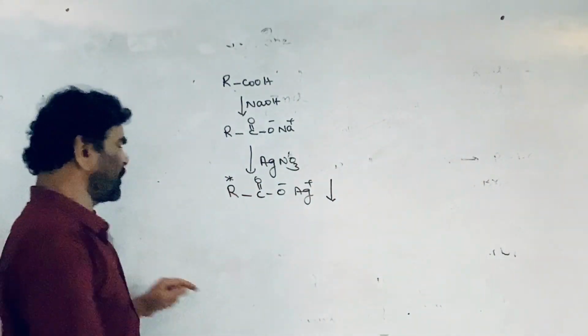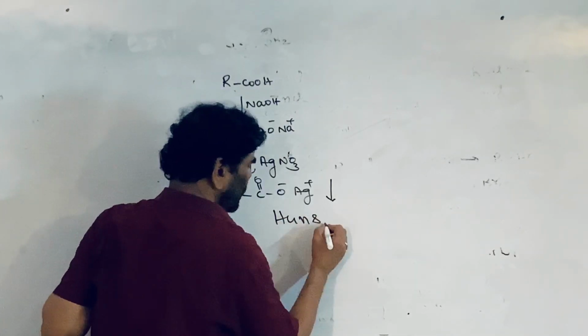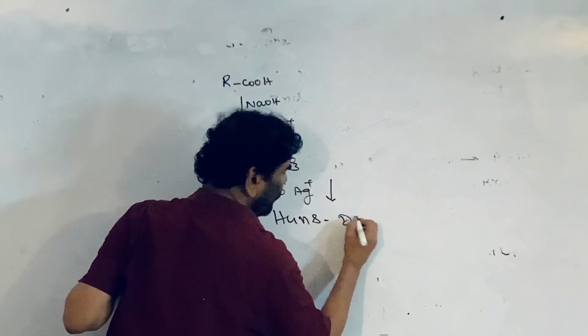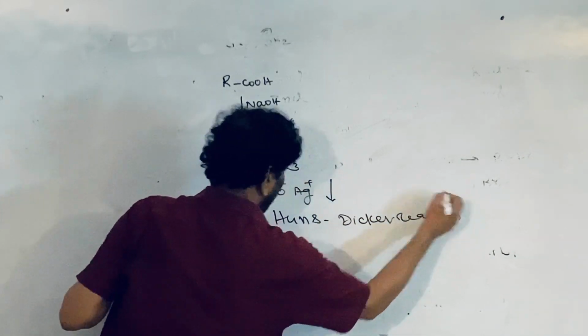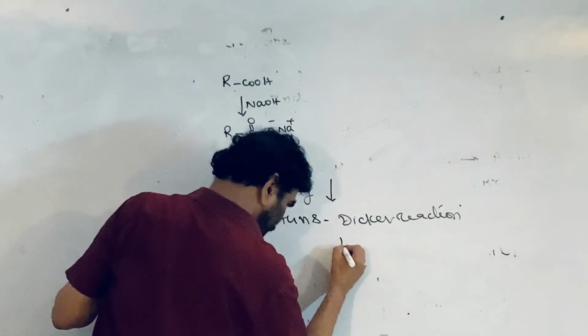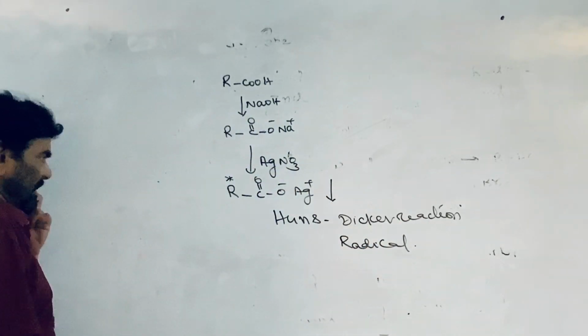So from this we can carry out the name reaction, the Hunsdiecker reaction. It is a radical reaction.